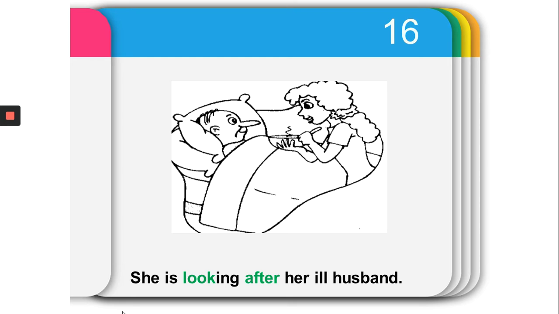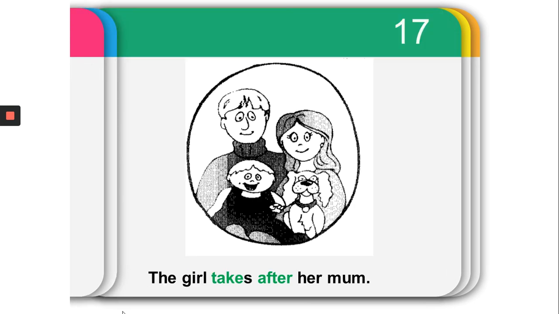She's looking after her ill husband. Okay, she is looking after her ill husband. Please, the phrasal verb here is look after. Let me give another example here. Sometimes your mom is not at home, and you have a little brother, and no one is going to take care of him. If your mother is about to go out, she might say, please look after your little brother, I'm going to be back in a while.